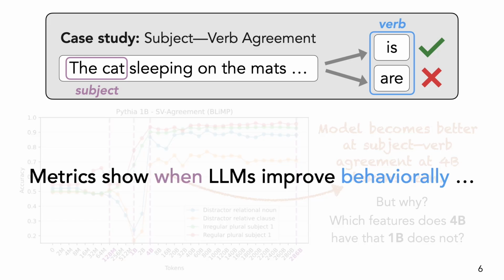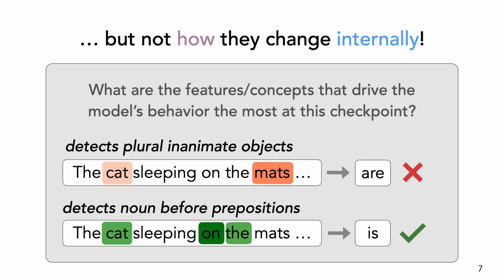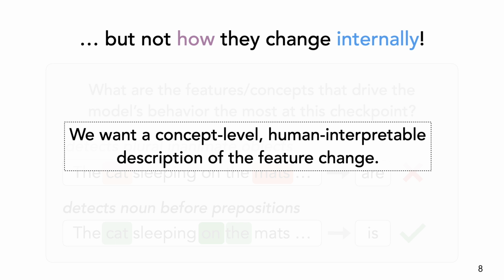So, metrics tell us when LLMs improve behaviorally, but they do not tell us how they change internally. What are the features that could be driving these new behaviors? For example, maybe early on, the model fails because it is distracted by a feature that detects plural inanimate objects, putting the importance more on the noun mats. Later, it might improve because it relies more on a feature that detects nouns before prepositions. So what we really want is a concept-level, human-interpretable description of the feature change, what the model is acquiring or losing during pre-training. That's the gap we wanted to close.